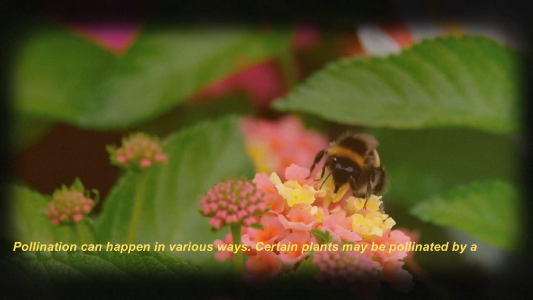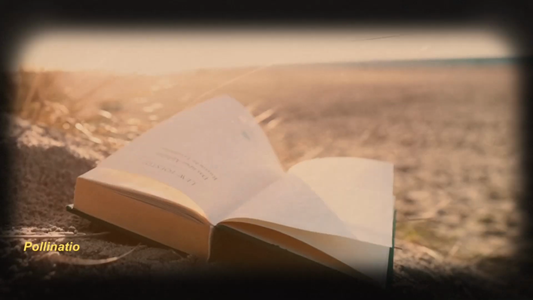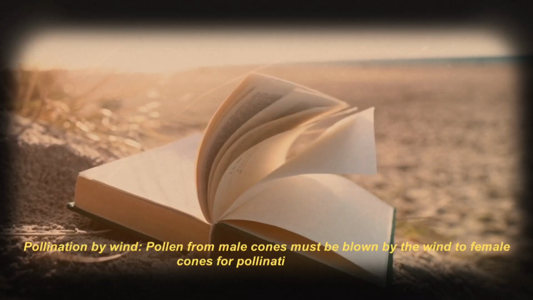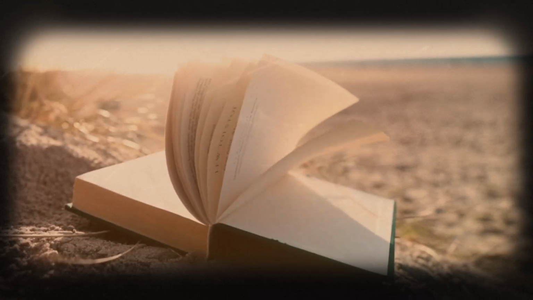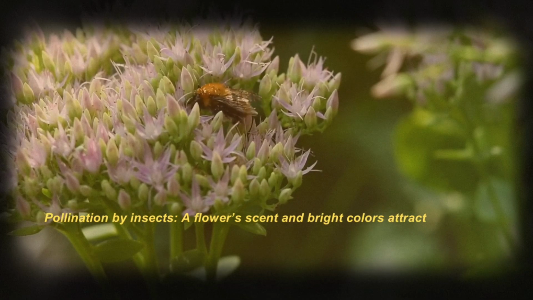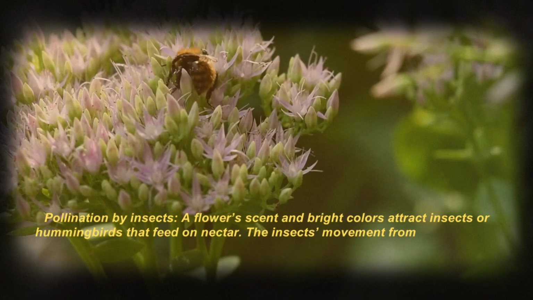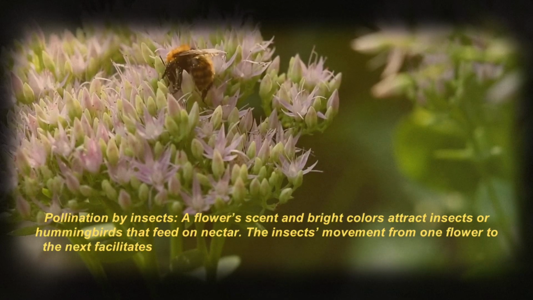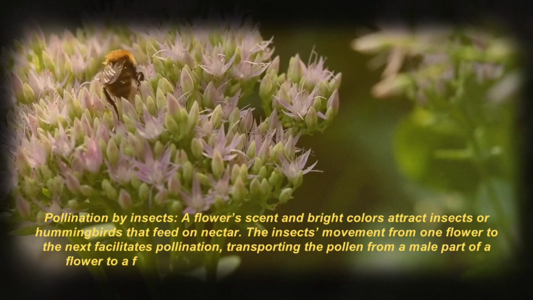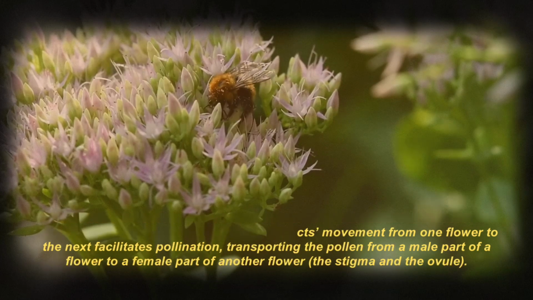Certain plants may be pollinated by animals, wind currents, or insects. Pollination by wind: pollen from male cones must be blown by the wind to female cones for pollination to occur. Pollination by insects: a flower's scent and bright colors attract insects or hummingbirds that feed on nectar. The insect's movement from one flower to the next facilitates pollination, transporting the pollen from a male part of a flower to a female part of another flower, the stigma and the ovule.